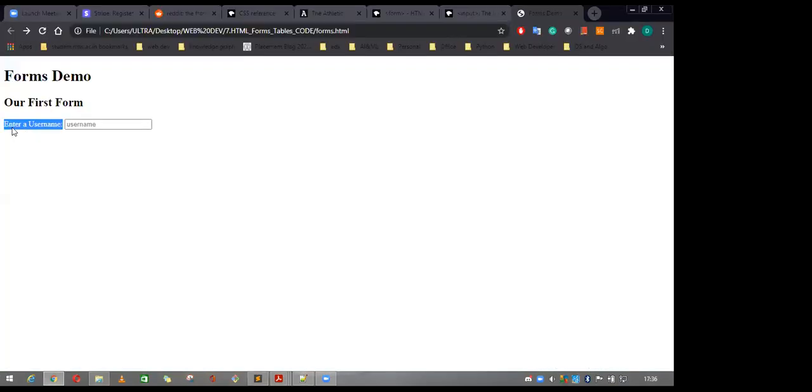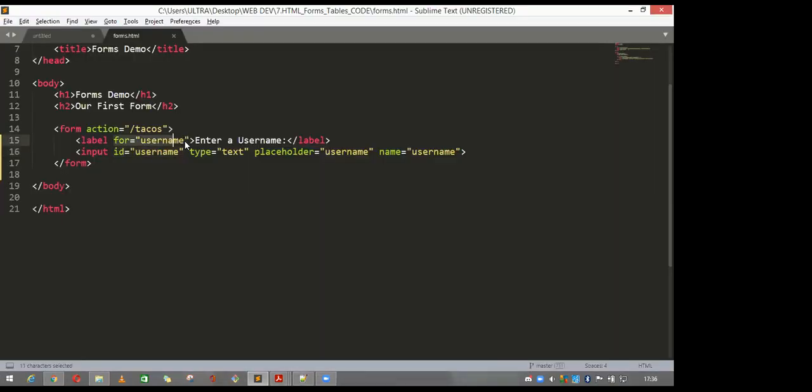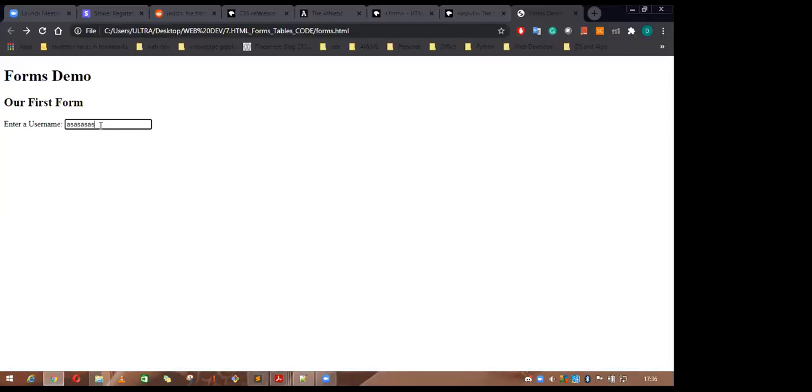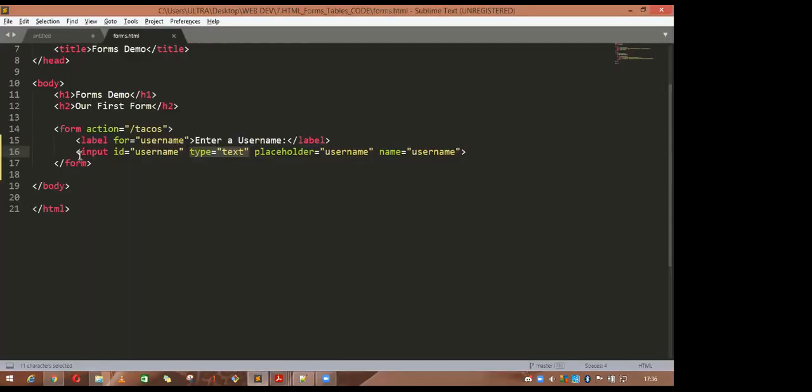So when you see this enter a username, there are 2 different sections, not one, okay. So this for is reflecting this same username, this id. So whenever you see the id, it is going for the same username, okay. So whenever the type is equal to text, when it is a text, you can write any text here, okay. The main or the major attribute for any input label is what is the type of this one.